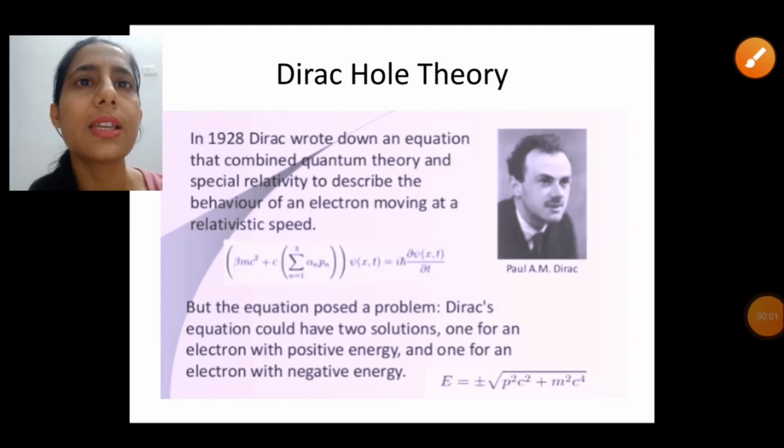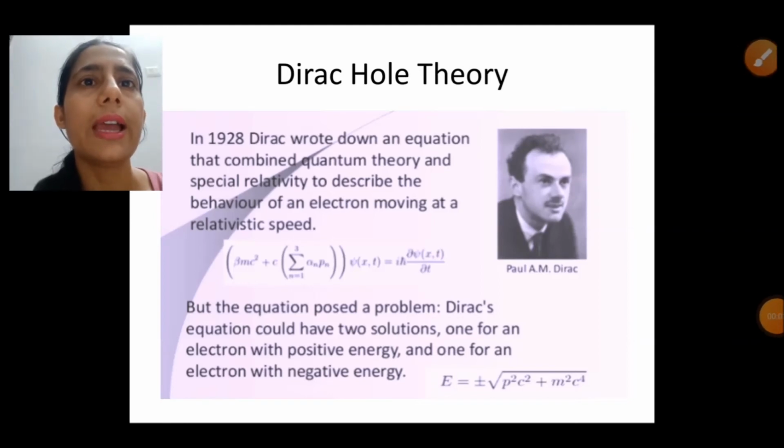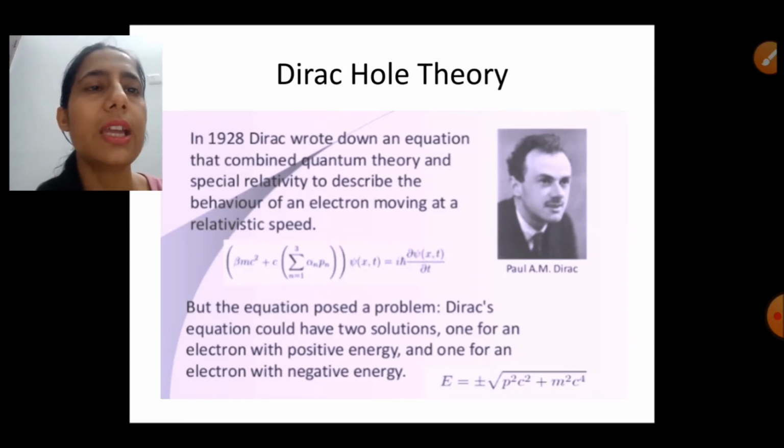So now next thing is who and when has given the concept of antiparticle. The antiparticle concept was introduced by Dirac in 1928 when he was studying the electron which was moving at relativistic speed. Then he derived an equation which was known as the Dirac equation, and in this equation there was a problem. The problem was that the energy, which is called the relativistic energy, is having two values, one is positive and second is negative.